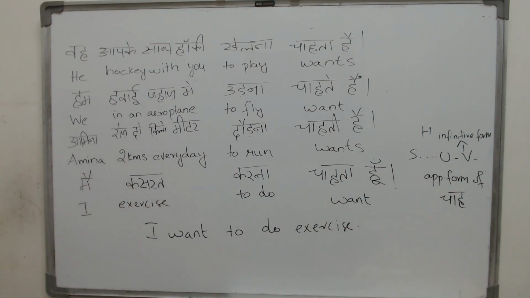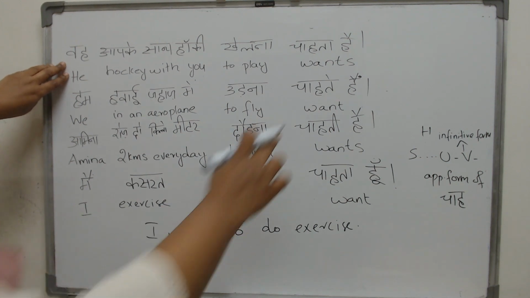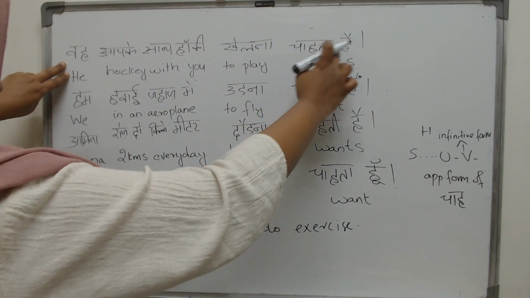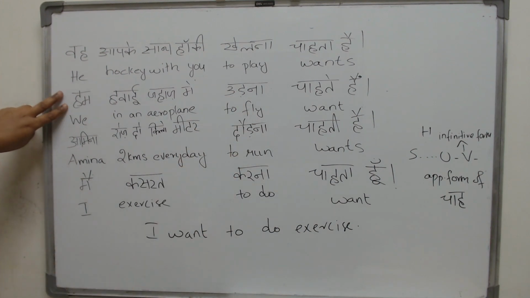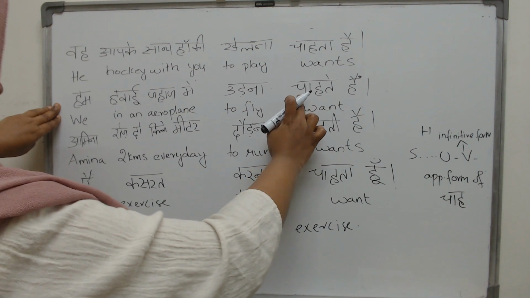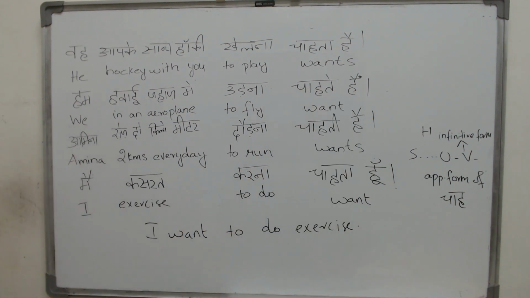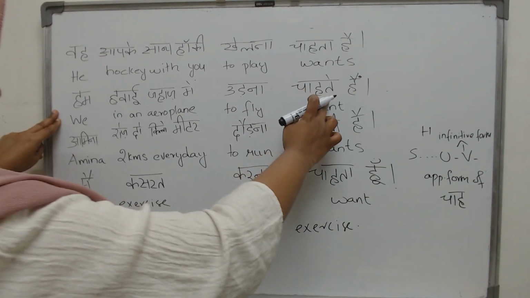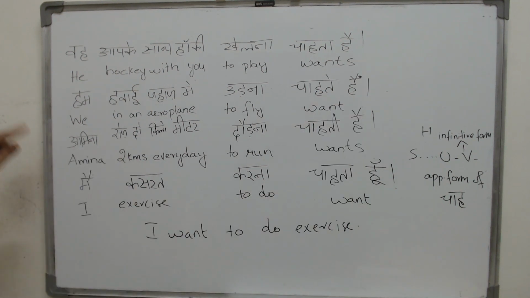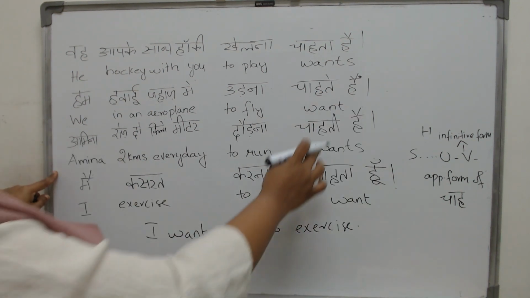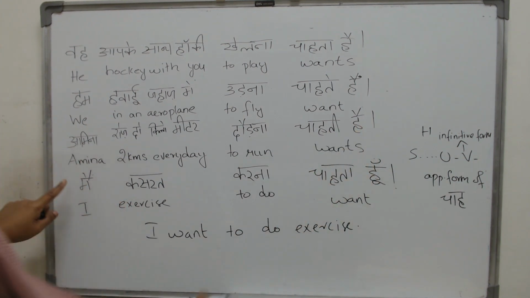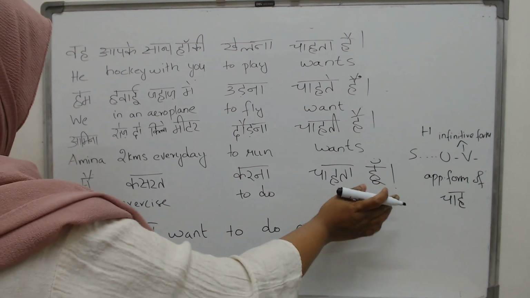What do you mean by the appropriate form of chah? One singular male, so it is chahta hai. Hum is many, it is plural, so you have chahte hain. If it is female, we will write chahti hain. Amina, one singular female: chahti hai. Main, again singular, but whenever you have main, you will have a hu.